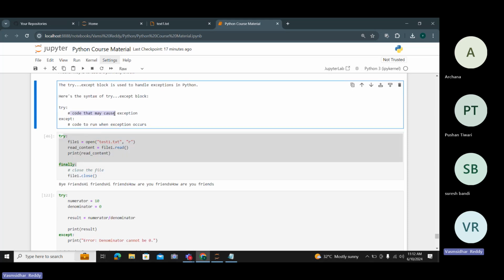In try, whatever code you need, you can mention in this block of statements, and except is what you are expecting after the completion of the code. For example, I'm trying to repair the TV. What is my expectation at the end? I need to get the display of the TV. That type of scenario works here. Or one more scenario, the finally scenario: I open the file, I work on the file, finally I need to close the file. This is the second scenario. So this is one block of syntax, and this is another block of syntax.